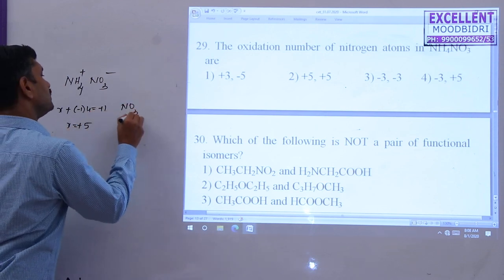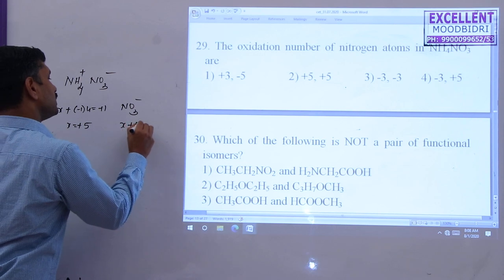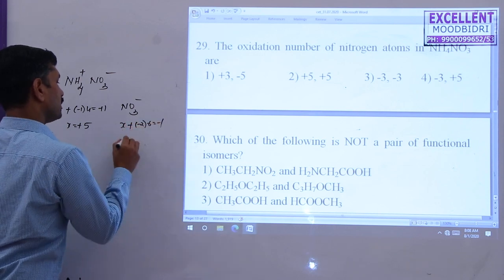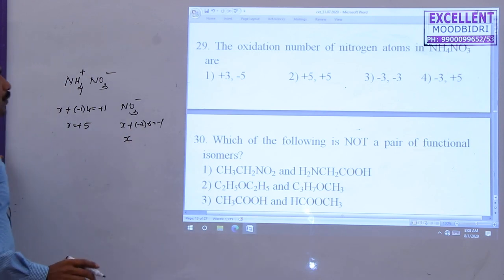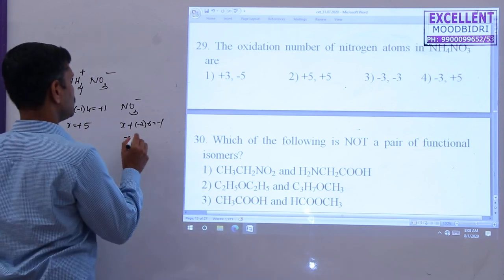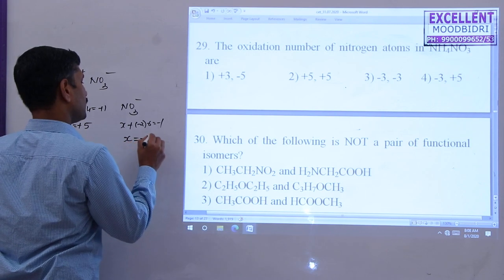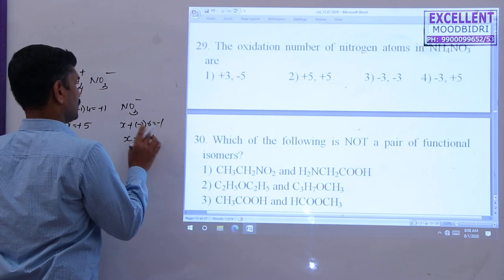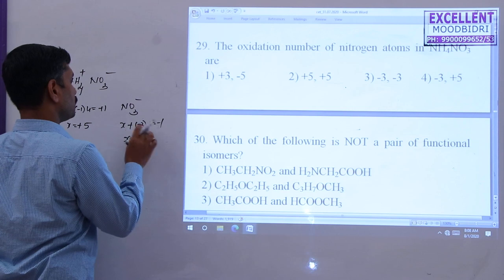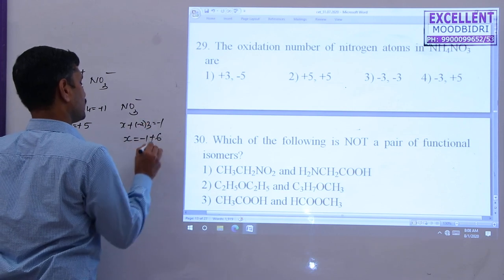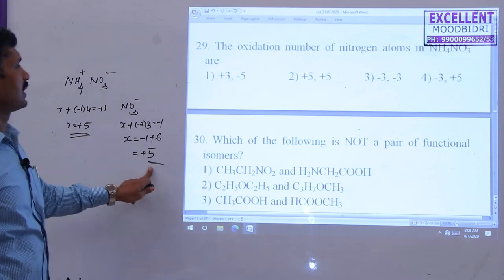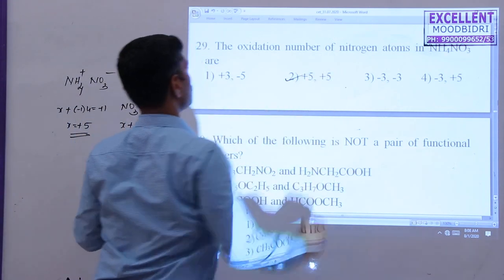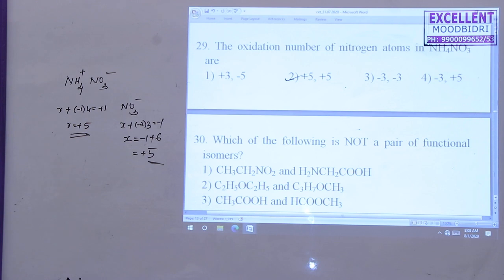In NO3 minus, nitrogen taken as x, minus 2 into 3 equals minus 6, so x minus 6 equals minus 1, so x is plus 5. So here plus 5, here also plus 5. That's why the second option is correct.